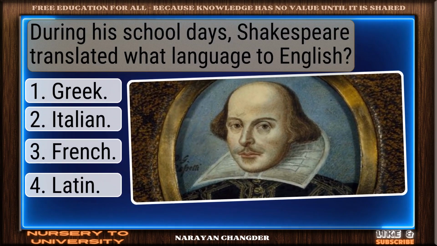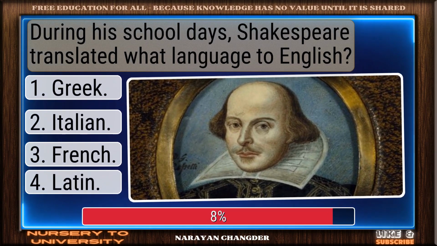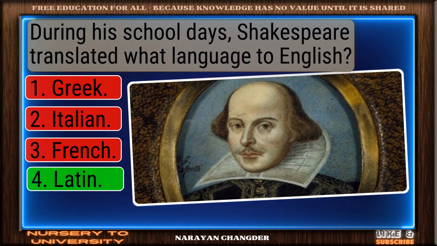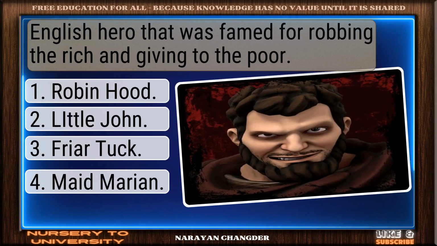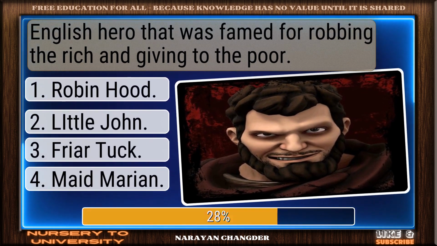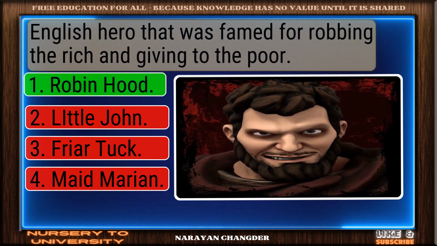During his school days, Shakespeare translated what language to English? Sharp thinking. Latin is right. English hero that was famed for robbing the rich and giving to the poor. Well reasoned. Robin Hood is correct.